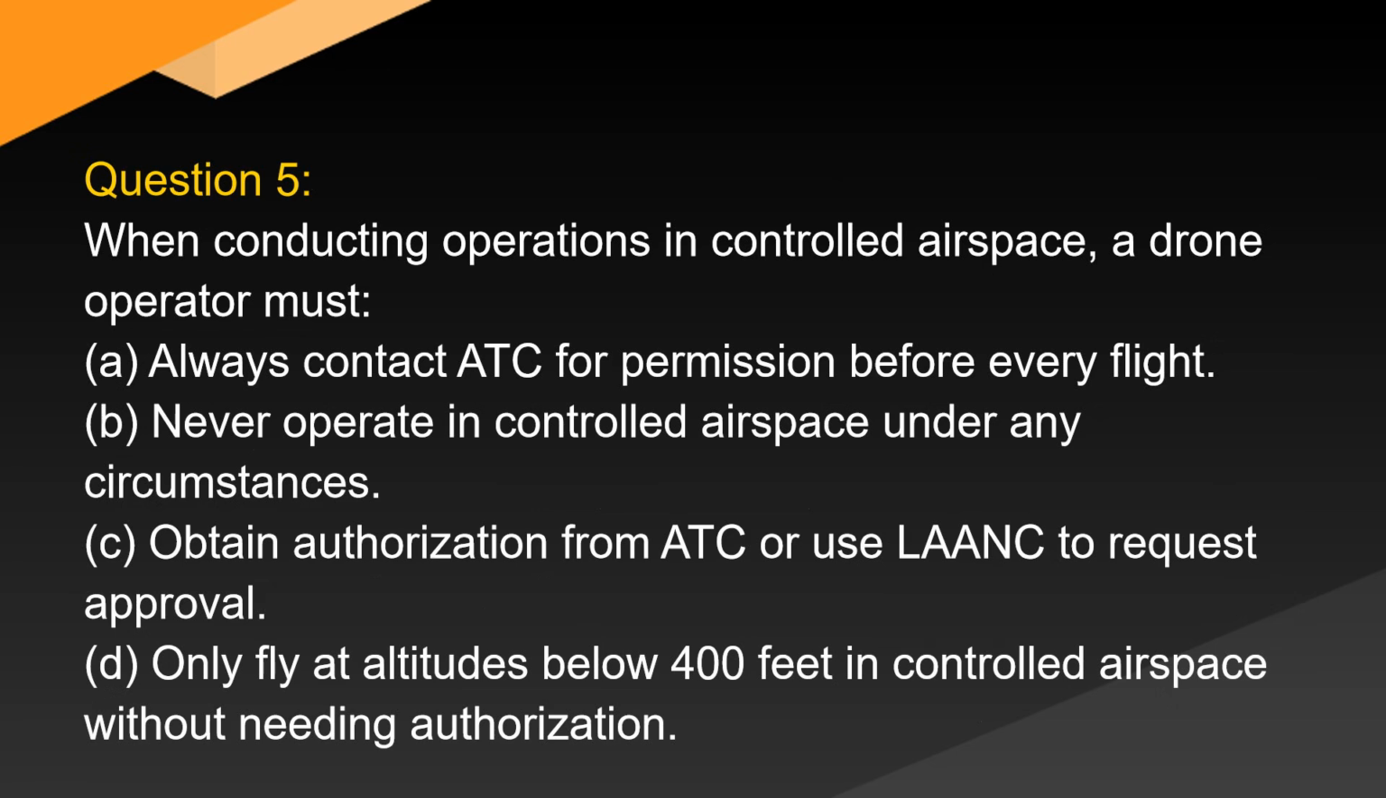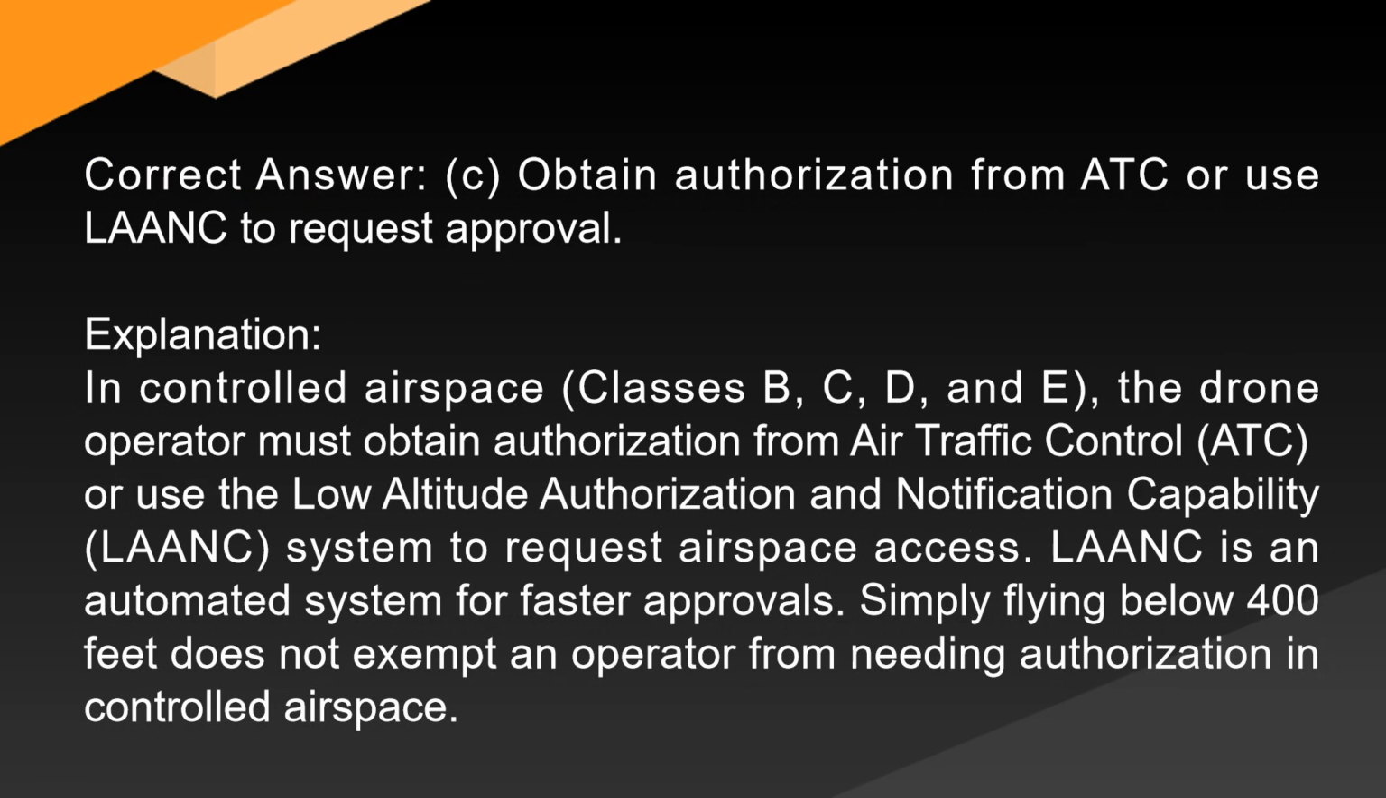Question 5. When conducting operations in controlled airspace, a drone operator must A. Always contact ATC for permission before every flight. B. Never operate in controlled airspace under any circumstances. C. Obtain authorization from ATC or use LAANC to request approval. D. Only fly at altitudes below 400 feet in controlled airspace without needing authorization. Correct answer. C. Obtain authorization from ATC or use LAANC to request approval.